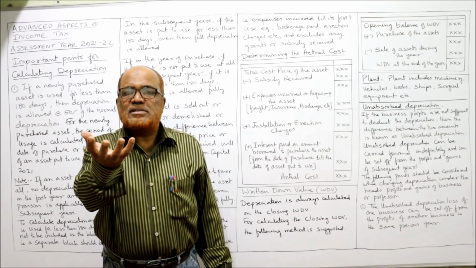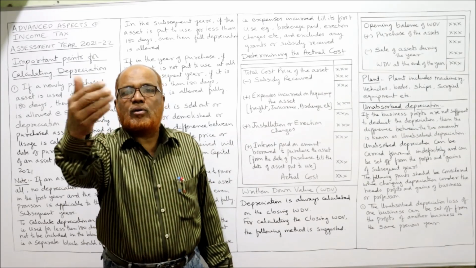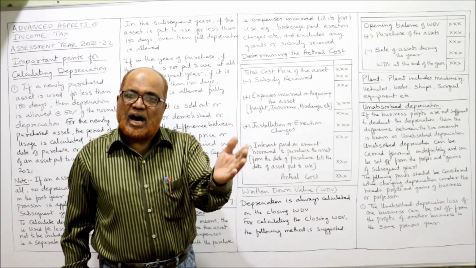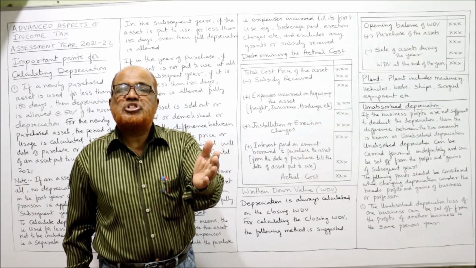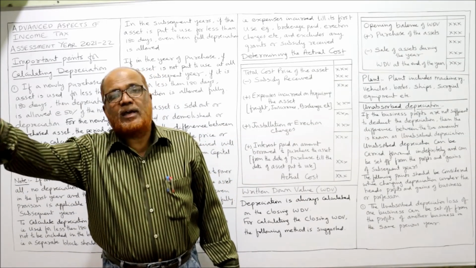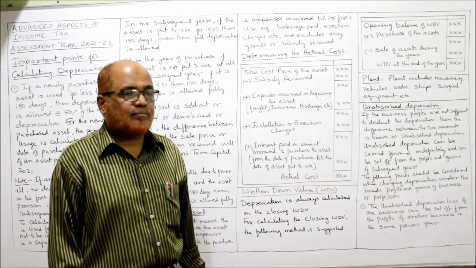So unabsorbed depreciation, if it is not absorbed during the current year, will be carried forward to the next year. Next year it can be charged from profits and gains of business and profession. If there is no profit, again it will be carried over, like that indefinitely, until and unless it is set off.